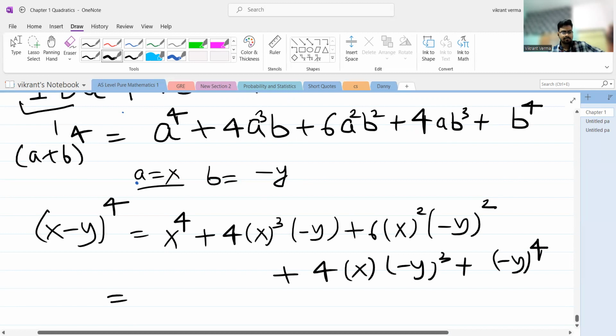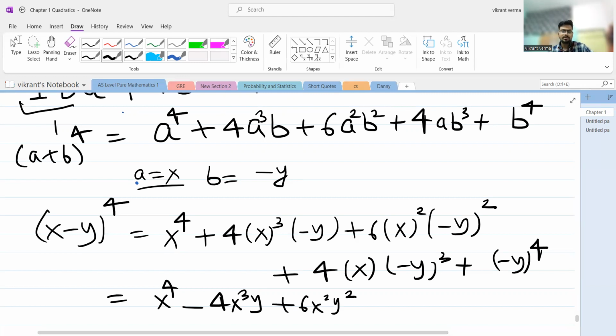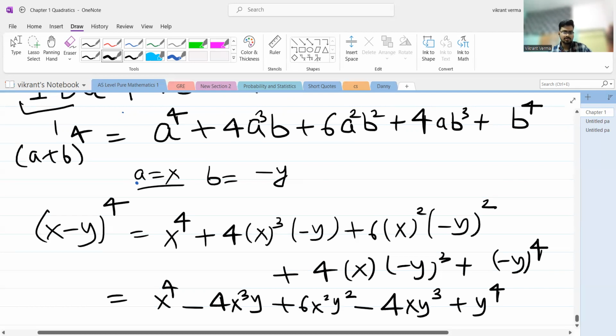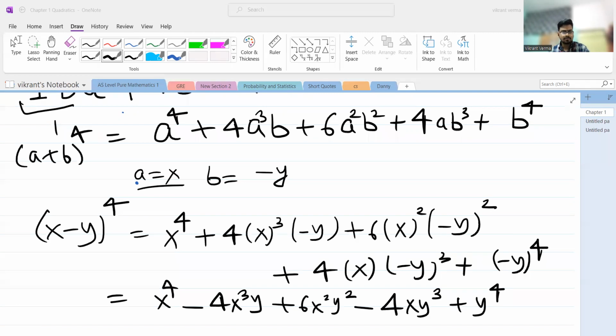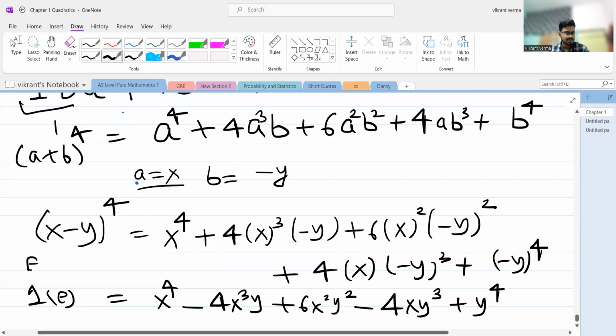Okay, so then if you simplify this, it will become x power 4 minus, this minus sign will come here, 4x cube y. Then this minus sign when it gets squared will become plus, so it will become 6x square y square. Now here when you calculate the cube of a negative term, it will give a minus sign outside, it will become minus 4xy cube, and this will become plus y raised to the power 4. Okay, so this was actually one question from your textbook. It was 1E from exercise 6A.